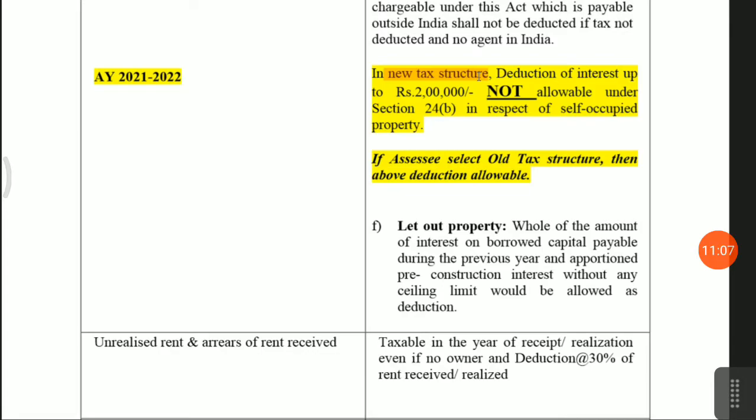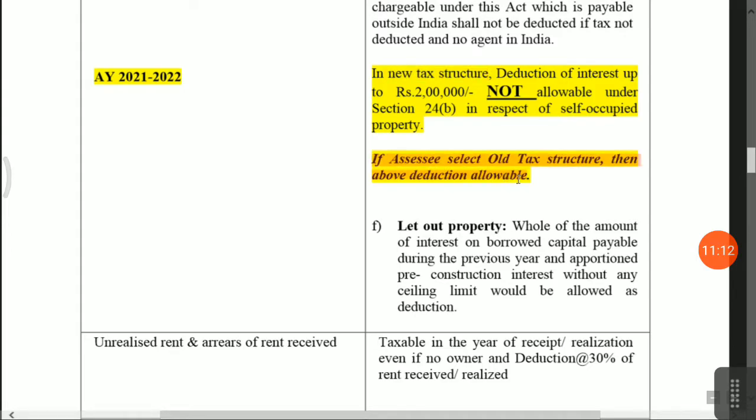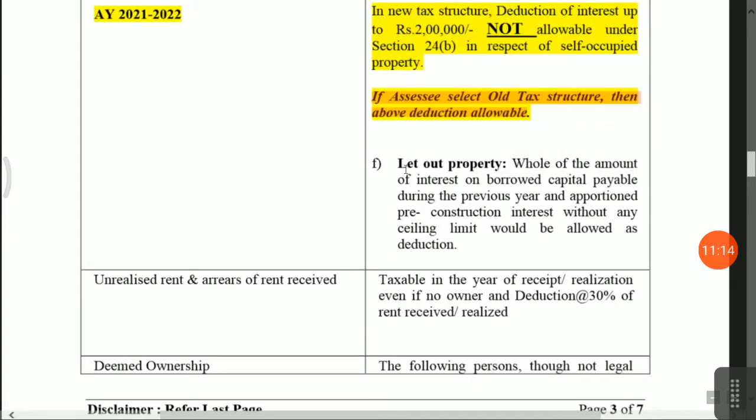Okay, you have to forgo that 2 lakh deduction. If the assessee selects the old tax structure, then the above deduction is allowable. Okay. In the case of let out property, meaning a person who owns many properties for rental purposes, this provision is applicable.